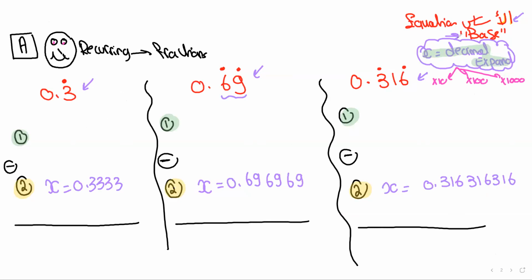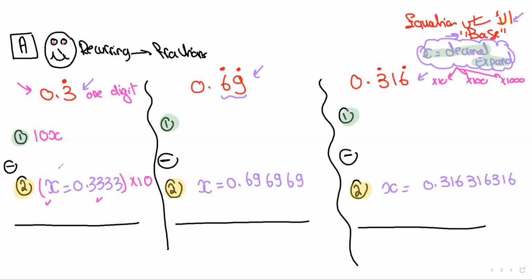How do I decide which power of 10 to use? Let's look at this example over here. Since I have one digit repeated, I multiply the base equation by 10. And I multiply the whole equation, meaning the left-hand side and the right-hand side. So 10 times x is 10x.